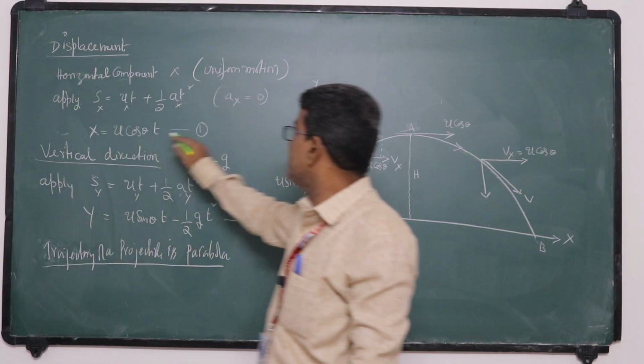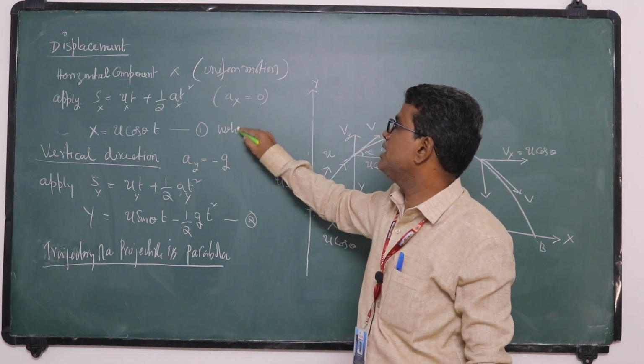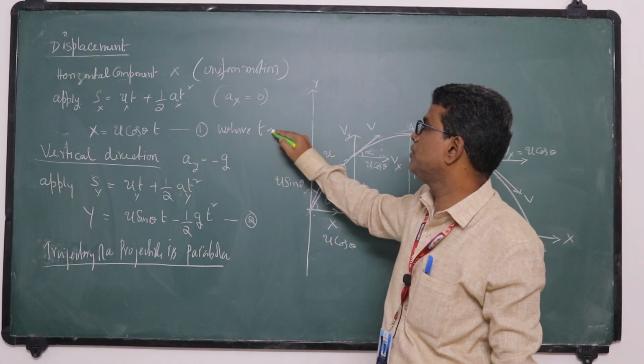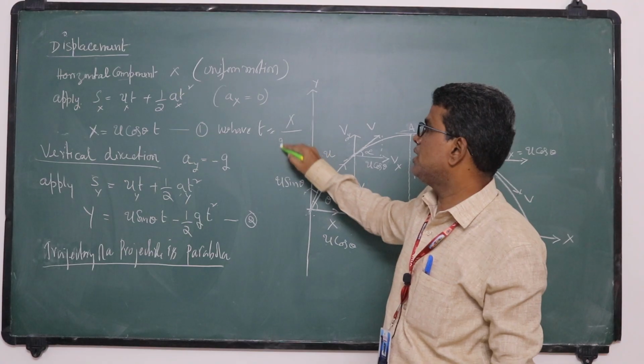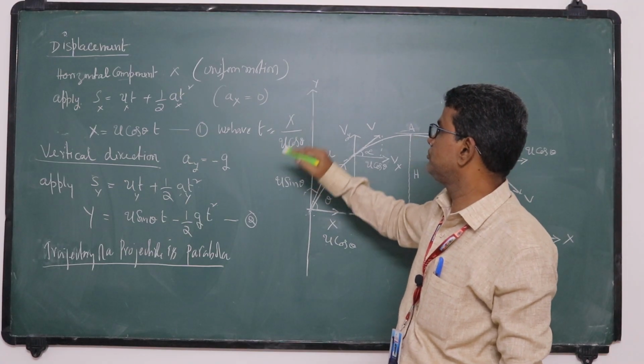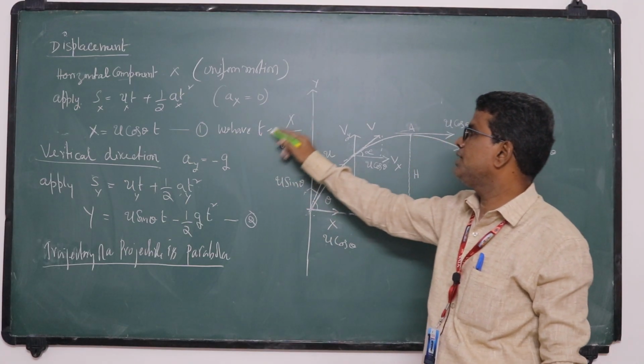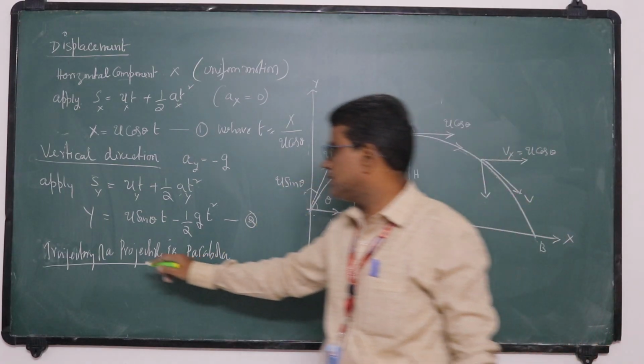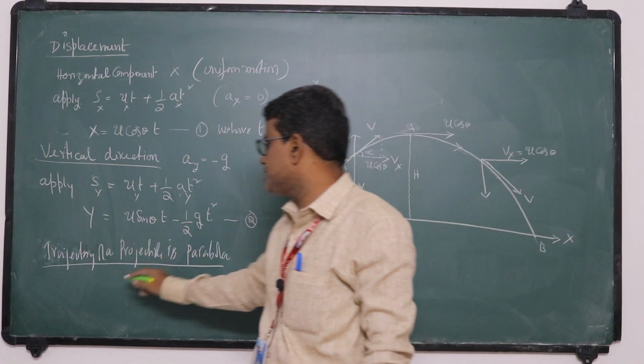From equation 1 we have t is equal to x by u cos theta. Now I am substituting in equation 2.